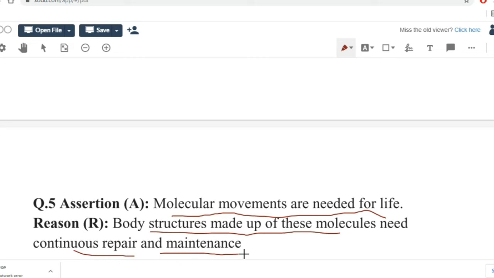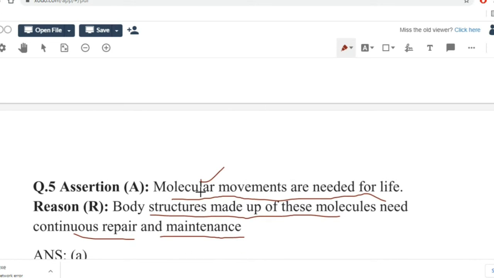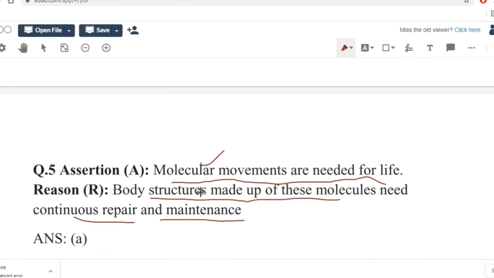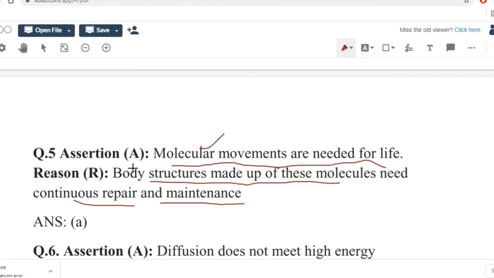We have studied in the introduction of life processes that movements are of two types. One is visible movement and the other is invisible movement. The invisible movements are the molecular movements which are needed for life, and these are required for continuous repair and maintenance. So both assertion and reason are true, and reason is the correct explanation of assertion.